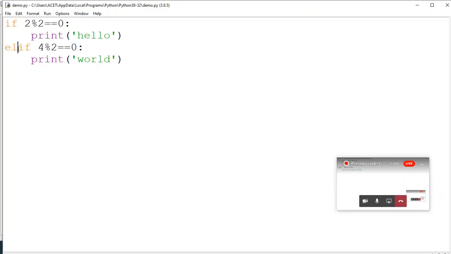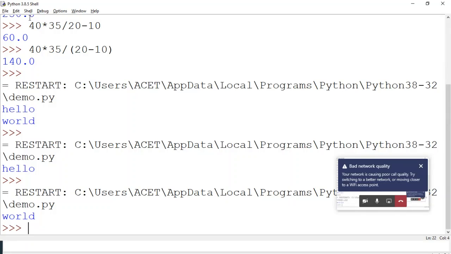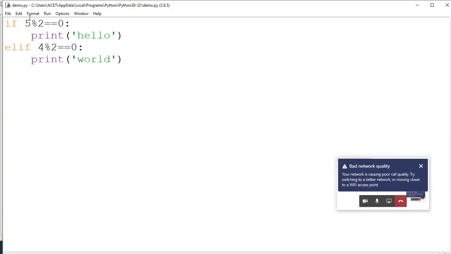So if the first if is true, it doesn't check the second elif. If this if is false, then it will check the second statement. For example, if I make this 5 and run this code now, yes, the word has been executed, right? Because the first if became false, it is entering into elif. Okay, so now we have clarity.